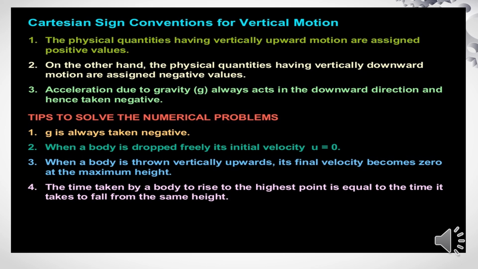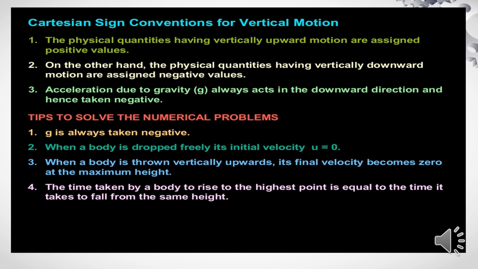Now we can look at the Cartesian sign convention for vertical motion. The physical quantities having vertical upward motion are assigned positive values. On the other hand, the physical quantities having vertically downward motion are assigned negative values. Acceleration due to gravity always acts in a downward direction and hence is taken negative. And tips to solve the numerical problems: g is always taken negative.